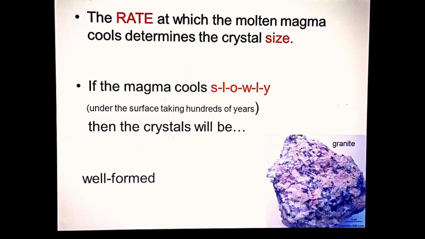Whereas below the earth's surface, inside the volcano, when the magma cools, it cools down very slowly because the temperature is higher than what it is on the surface. So I hope you have understood the concept of rate of cooling. On the surface, the volcanic material cools down very quickly, whereas below the surface, it cools down at a slower rate. Now let's see what happens.